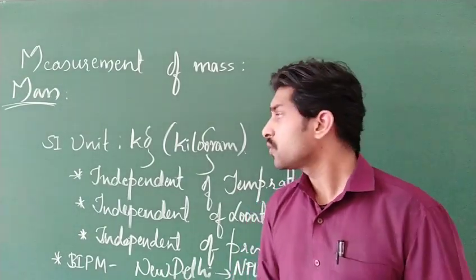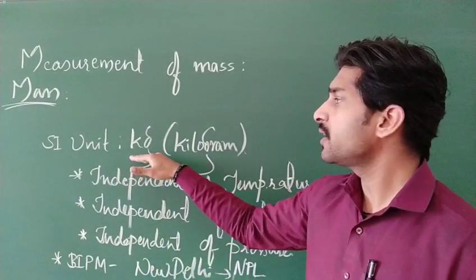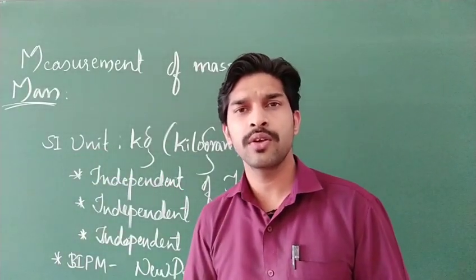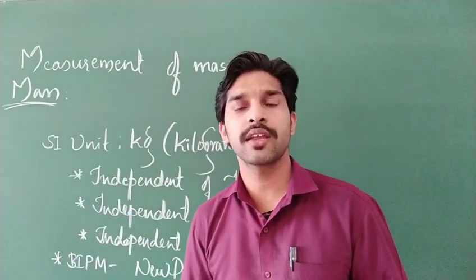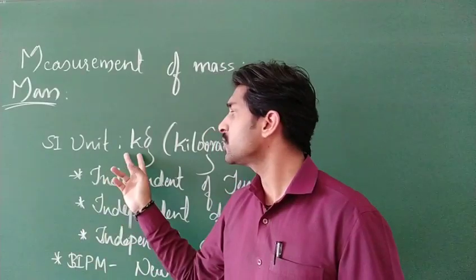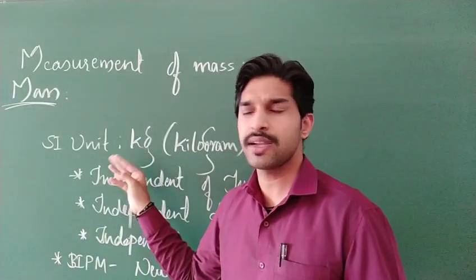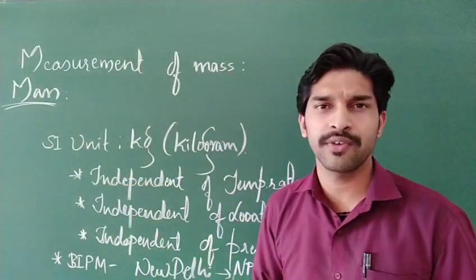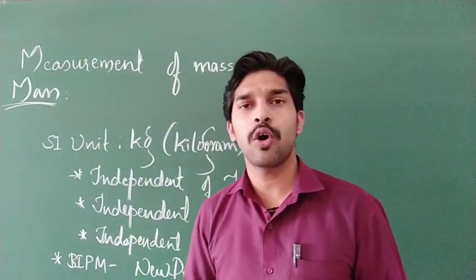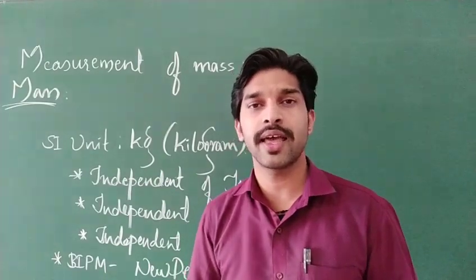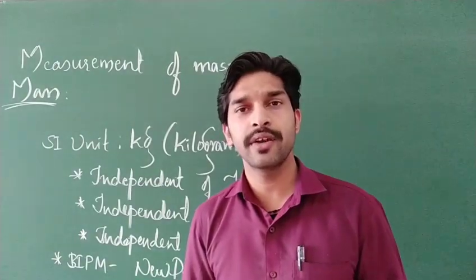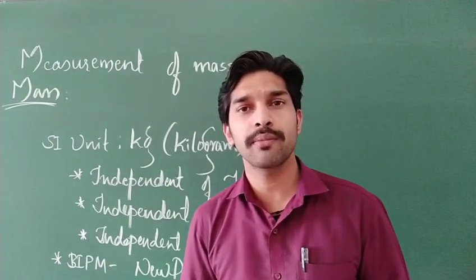Clear? So this kilogram is an SI unit, no doubt. But whenever we look at small objects like nucleus or electrons, the kilogram unit is not appropriate. It is just an inconvenient unit. So for measurement of small objects such as nucleus and electrons, we use one more standard unit, that is nothing but the Unified Atomic Mass Unit.